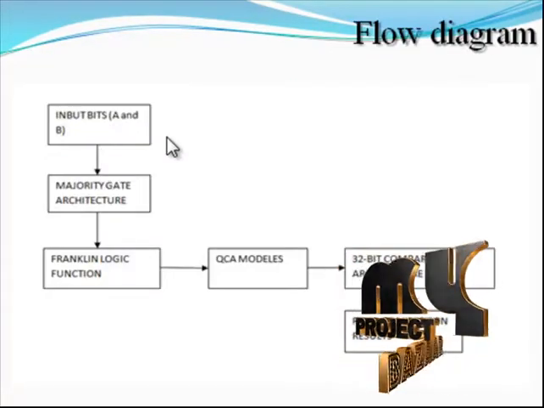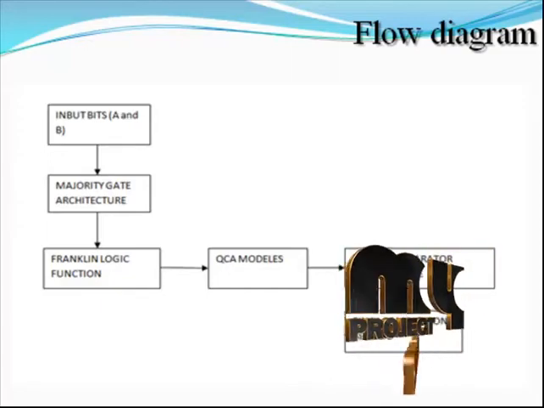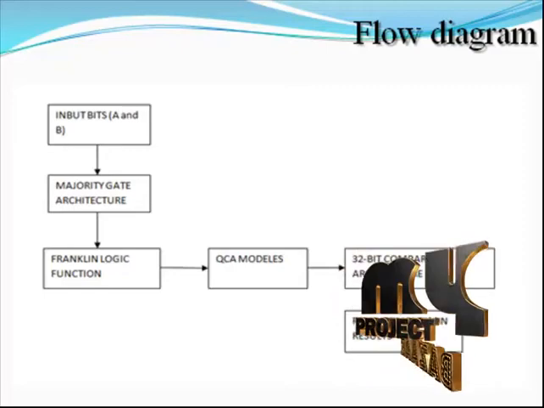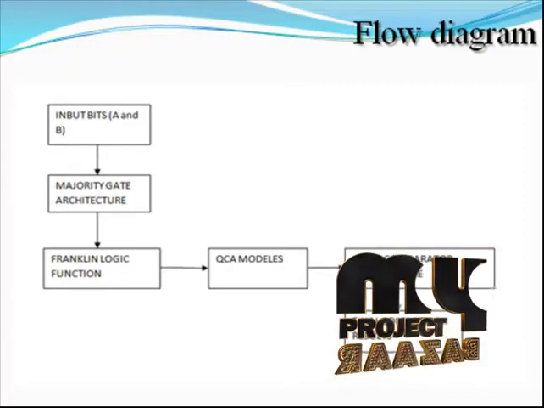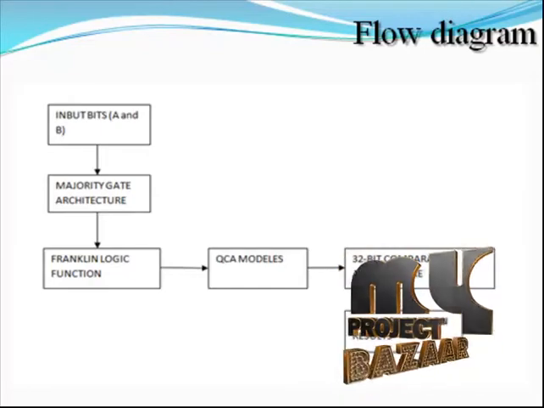Next we will see the flow diagram for the project. First of all, the input bits are applied to the binary comparator architecture. The input bits are applied to the majority logic gate architecture. The majority logic gate architecture finds whether there are more ones or zeros in the input bits.